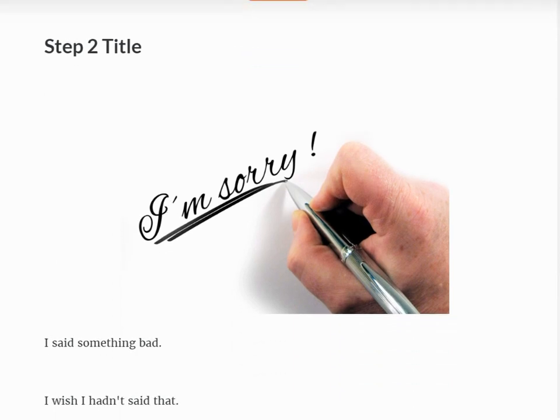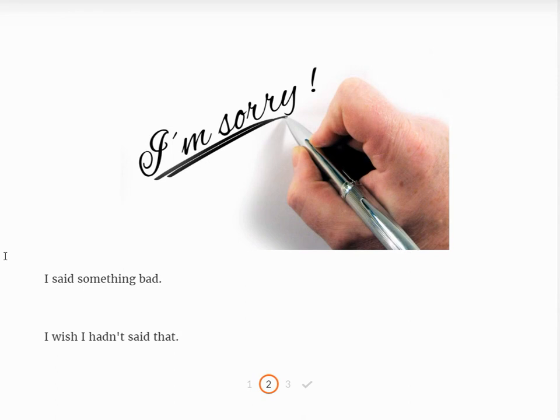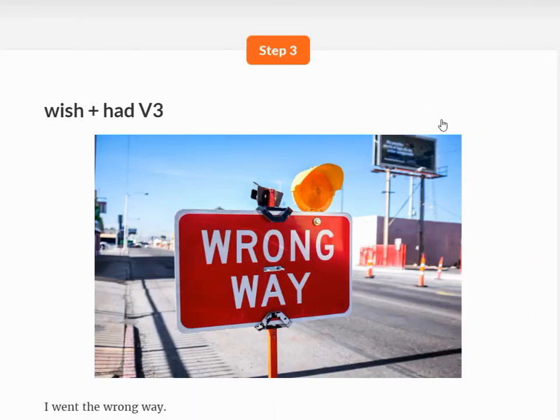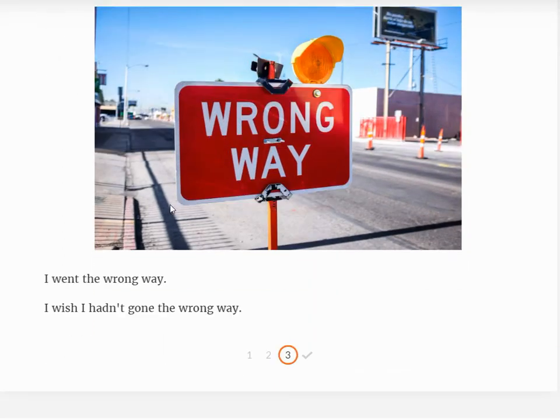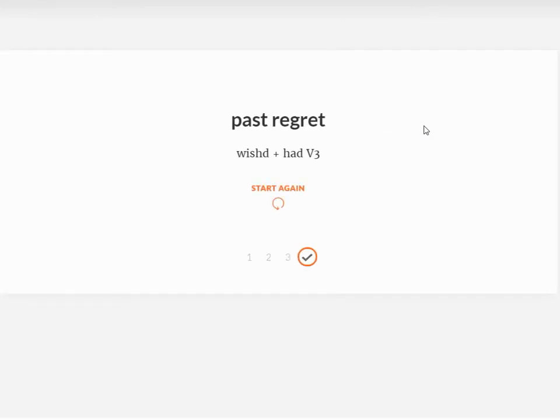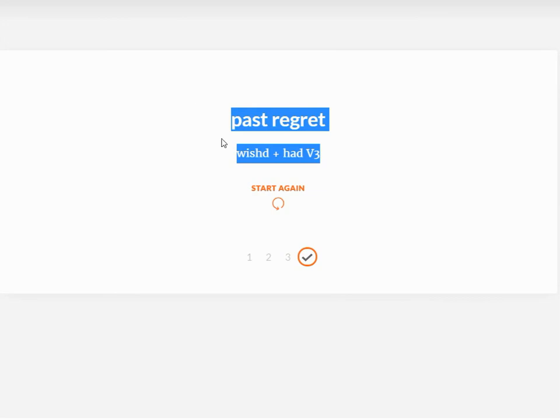So I said something bad, and then the wish about this past thing that you said, I wish I hadn't said that. Hadn't said is hadn't plus the V3. And one more example, I went the wrong way. I wish I hadn't gone the wrong way. So hadn't plus the V3 to talk about a wish about the past. A lot of times for wishes about the past, we use those for regrets.